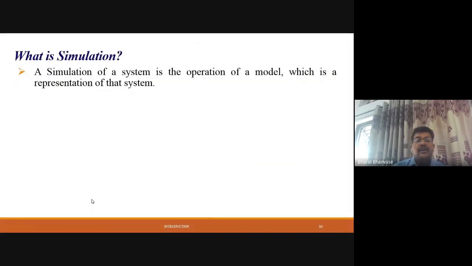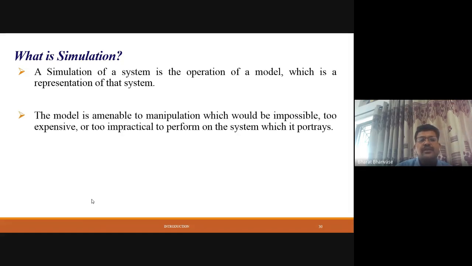Then it comes to what is simulation. It's again a quite simple definition. Simulation of the system is the operation of a mathematical model, which is a representation of that particular real system. Here a model is amenable to manipulation, which would be impossible, too expensive, or too impractical to perform on the system which it portrays, right?